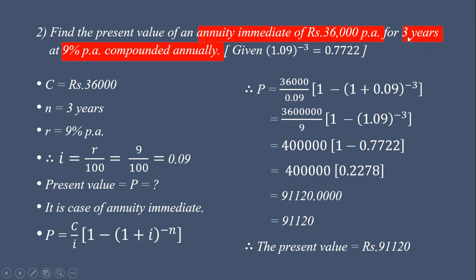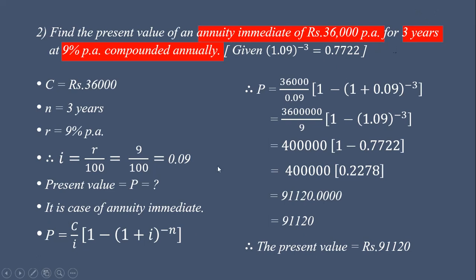If we add these three amounts, that is 36,000 into 3, we get 1,08,000. But this present value is less than 1,08,000. Here we are investing 36,000 for this year and 36,000 for the second year. Obviously the present value of 36,000 invested for next year will be less than 36,000.